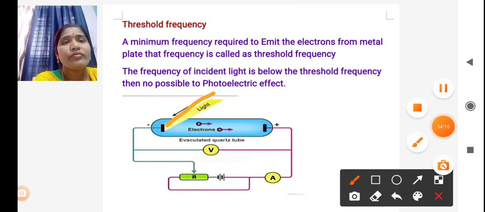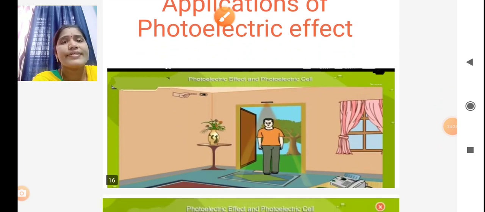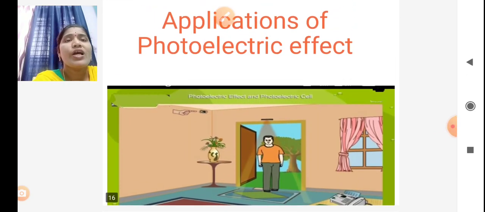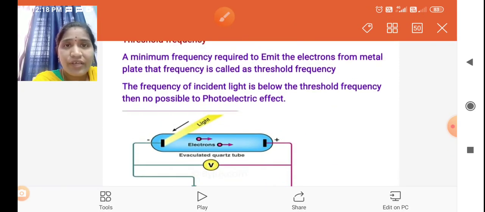Okay, next. Last topic: the characteristics of the photoelectric effect. What are the characteristics of the photoelectric effect? First, it is an instantaneous process.